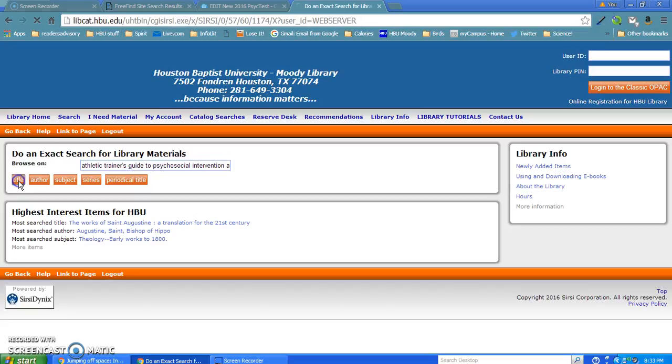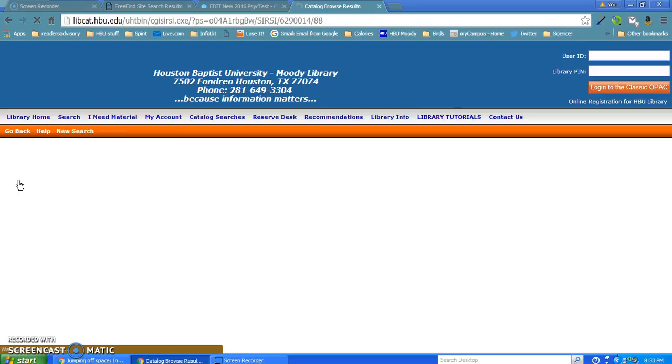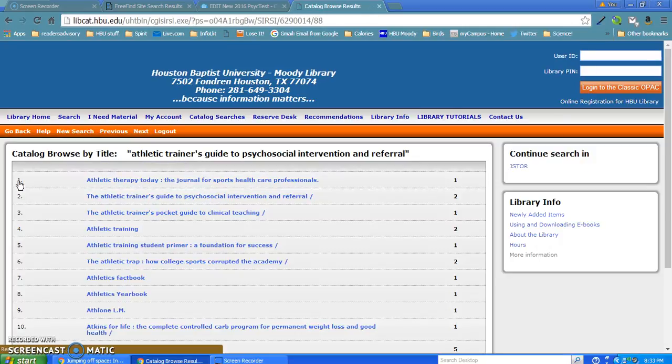If you're looking up a name of a journal, you would click on periodical title, and I'm going to go ahead and say title. Remember, if you're looking for journals, try the publication locator first, because it's going to link you to databases where you might find your article, journal really quickly rather than coming into the library. Okay, if you find it in the catalog, more than likely it's on Microfiche, Microfilm, or some other link out there.